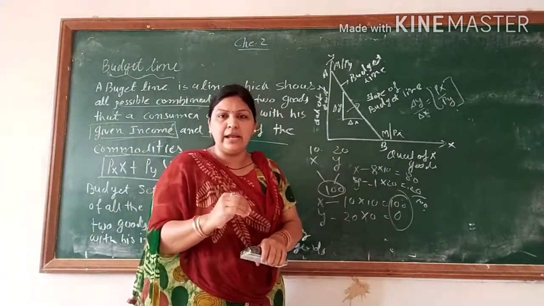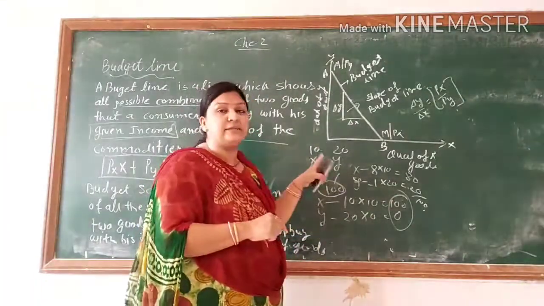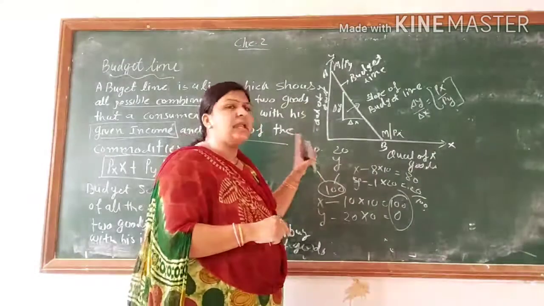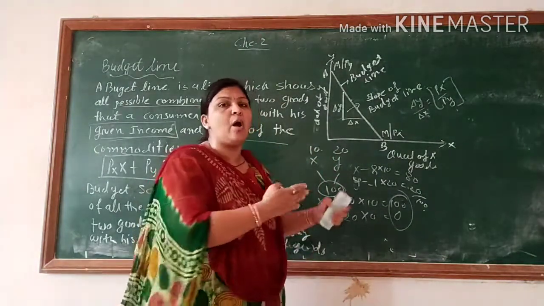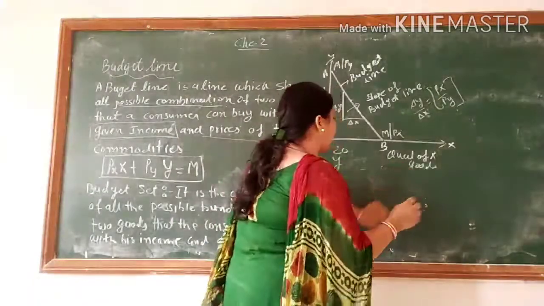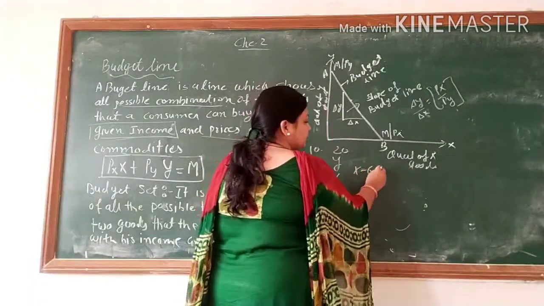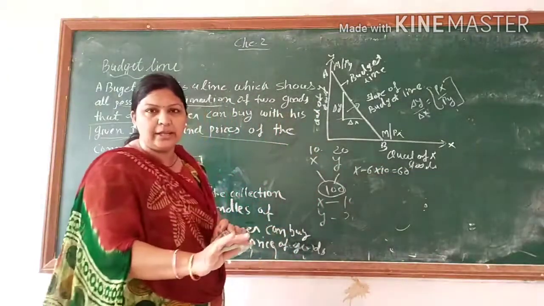This is not in our hand. Price is not in our hand. So whatever price, suppose goods X price is 10 and goods Y is 20 and our given income is 100. How are we justified? Suppose I am purchasing 6 units of X goods. So 60 rupees are already consumed.